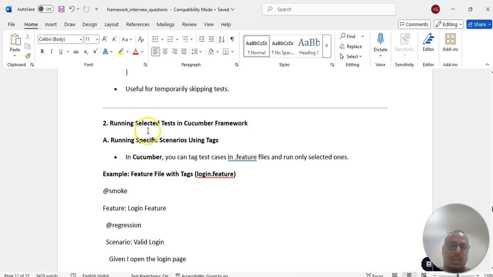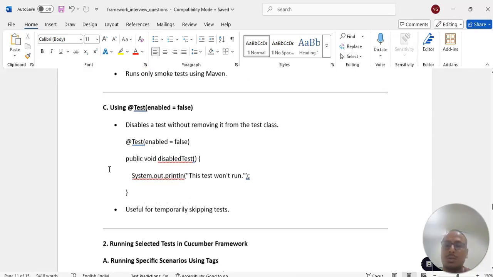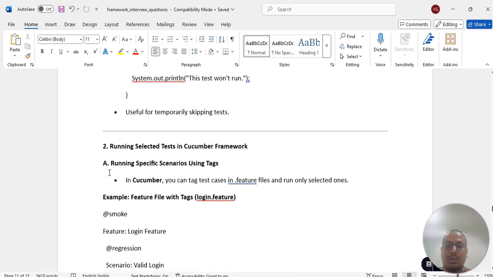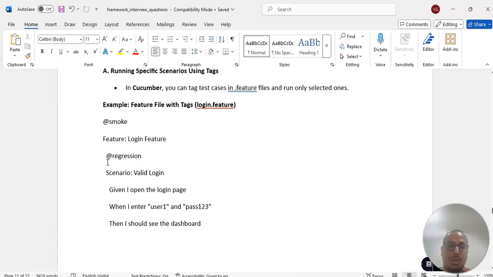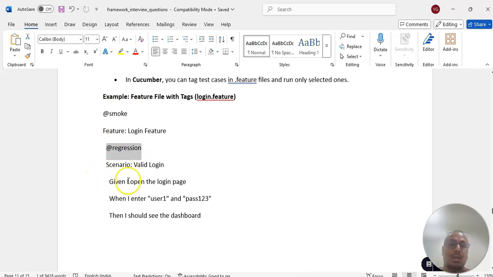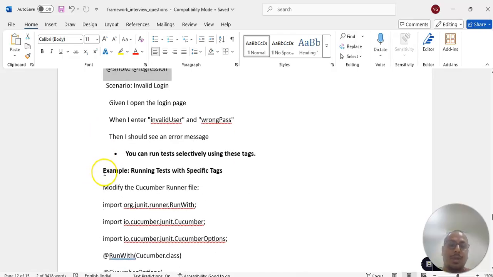How do you run the selected tests in the Cucumber framework? In TestNG we use either groups, or include tags in the TestNG file. But in Cucumber we can use tags. On top of the feature we can give a tag, like @regression for a scenario that belongs to regression, and this scenario belongs to both.